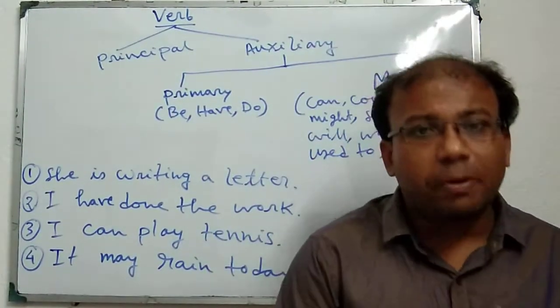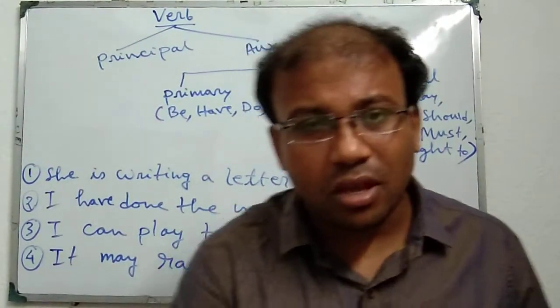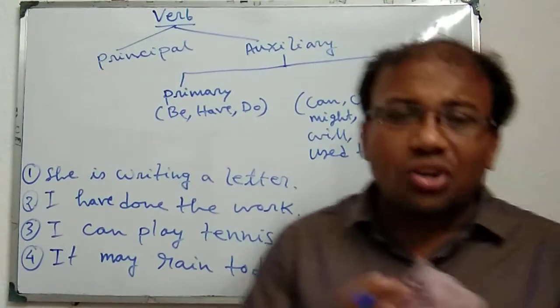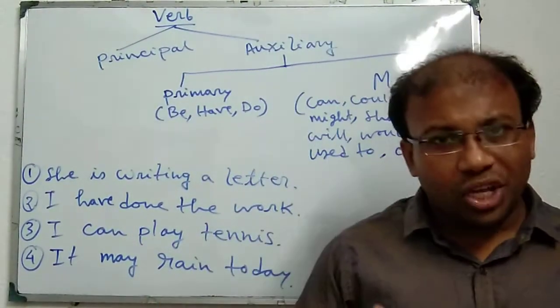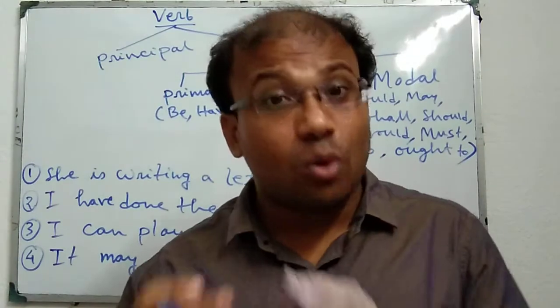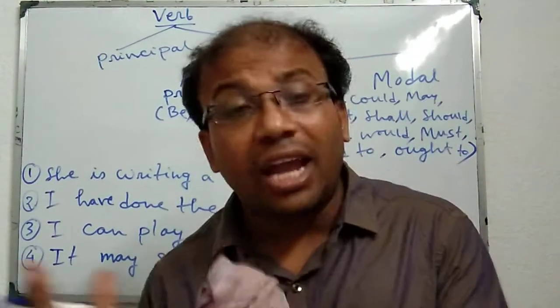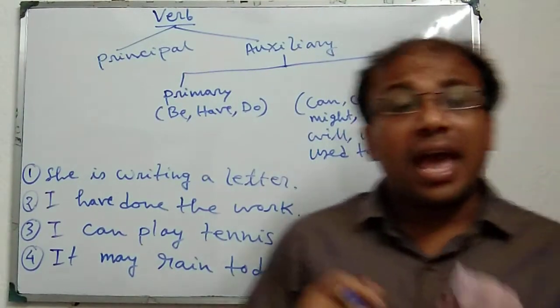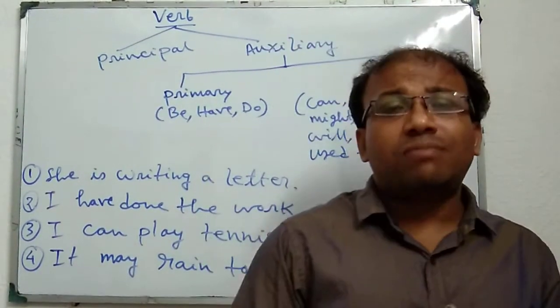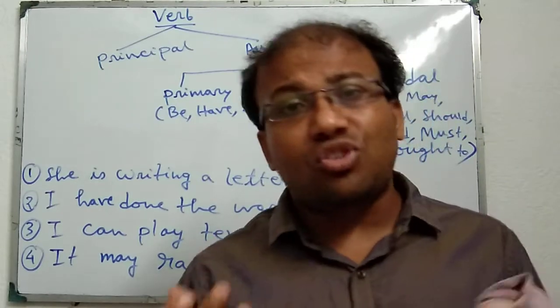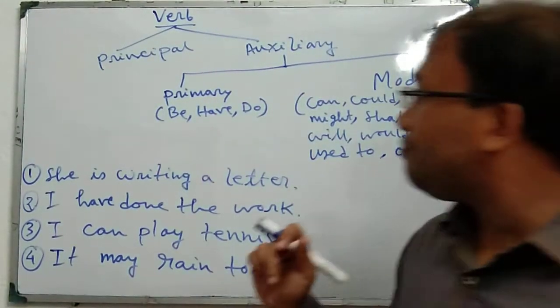That means principal verbs are those verbs which keep their own meaning, which do not take help from other verbs, and which are used independently.